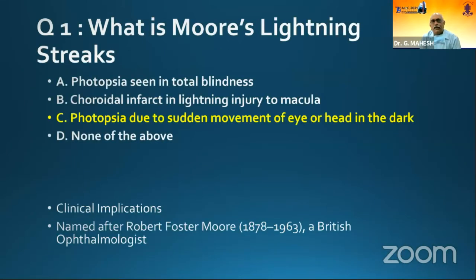Answers. In fact, Moore's lightning streak is photopsia due to sudden movement of the eye or head. When you suddenly change your head or eye position in the darkness, it is due to the mobile liquid vitreous. It just means the vitreous is liquid. So it is Moore's lightning streak. Many of our patients complain of nighttime flashes. They are harmless.